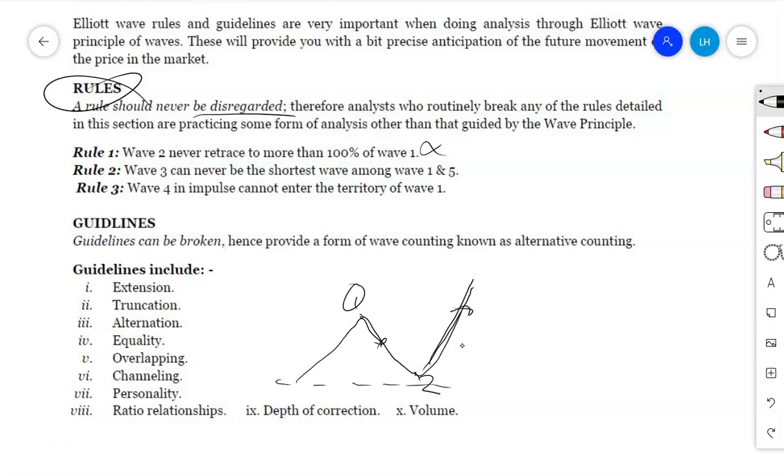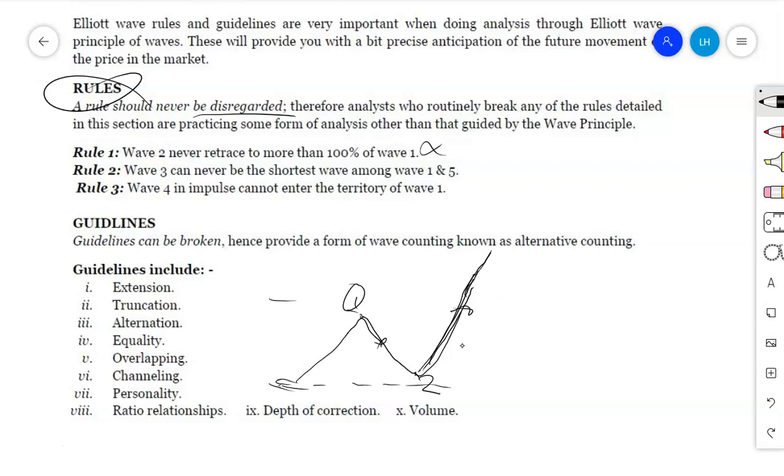Therefore, now the distance traveled by wave number 1 may be equal to the distance wave number 3 may travel, and also it may be equal to the distance wave number 5 may travel, but the distance of wave number 3 should never be the shortest. Therefore, it may be equal. Being equal is not a problem, but wave number 3 sometimes may be shorter than wave number 1, but wave number 5 should be almost equal to wave number 3. Therefore, we'll see this in the guideline of equality.